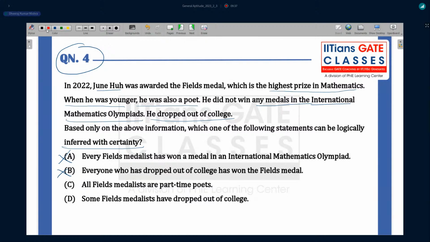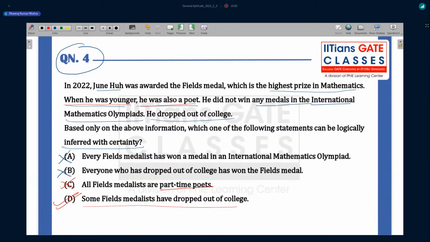And all Fields medalists are part-time poets? No information is given like this. They have only given the information that he was younger and he was also a poet. So choice C is out. Now the remaining choice is: some Fields medalists have dropped out of college. Yes, you can say that.